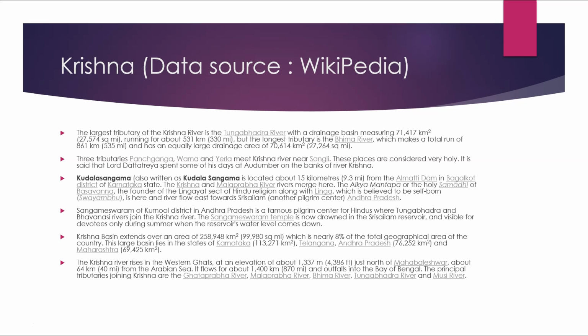The largest tributary of Krishna River is the Tungabhadra River with a drainage basin measuring about 71,417 km squared, running at about 531 kilometers, but the longest tributary is the Bhima River, which makes a total run of 861 kilometers and has an equally large drainage area of 70,614 kilometers squared. Three tributaries, the Panchganga, Varna, and the Yerla, meet Krishna River near Sangli.